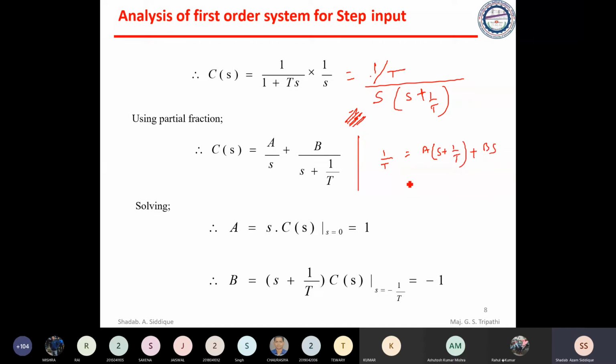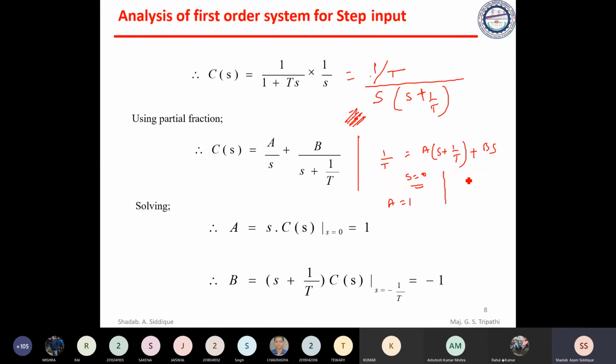Okay, that is good. In the numerator and denominator we already have these two same terms, so we just cancelled out. Now put s equal to 0. If you put s equal to 0 in the above equation, what will happen? This term will be 0, and you will get 1 by t equal to a into 1 by t. So you can directly write a equals 1.